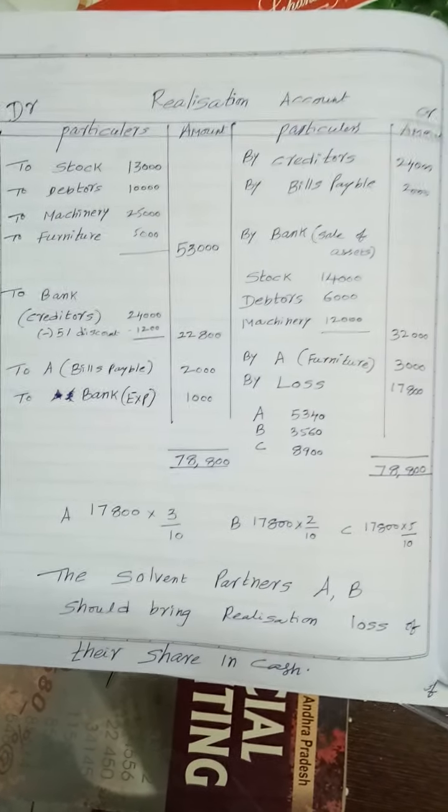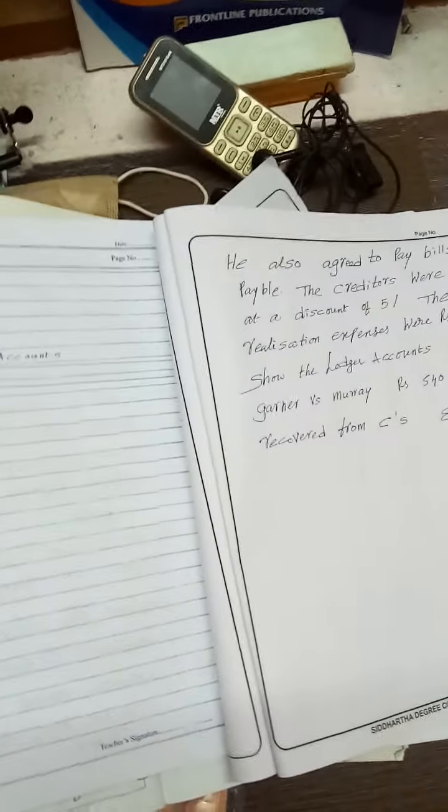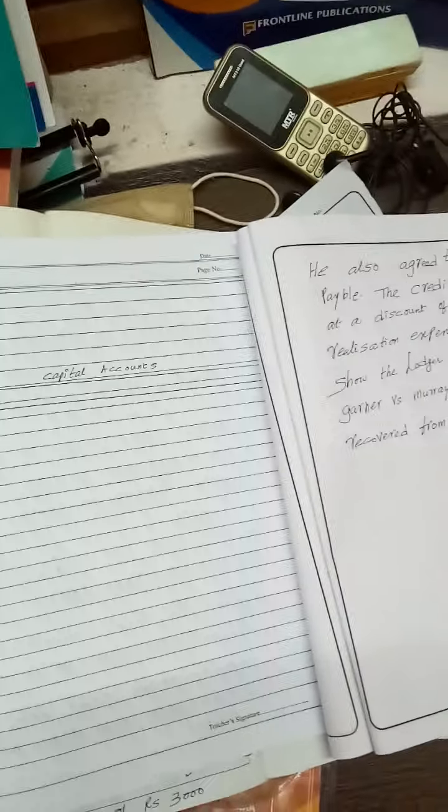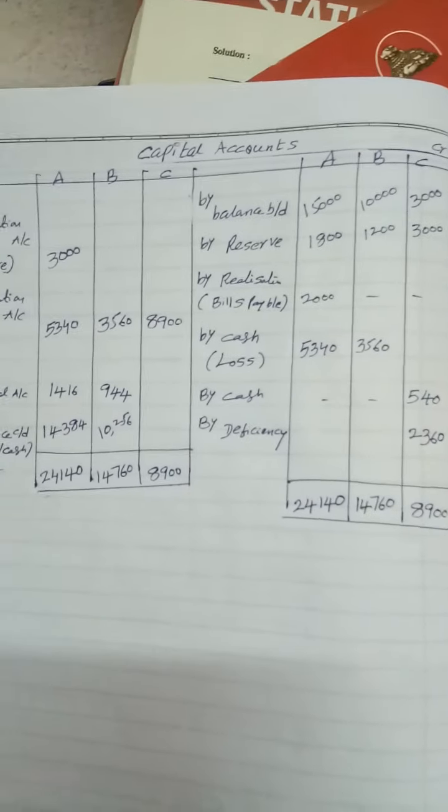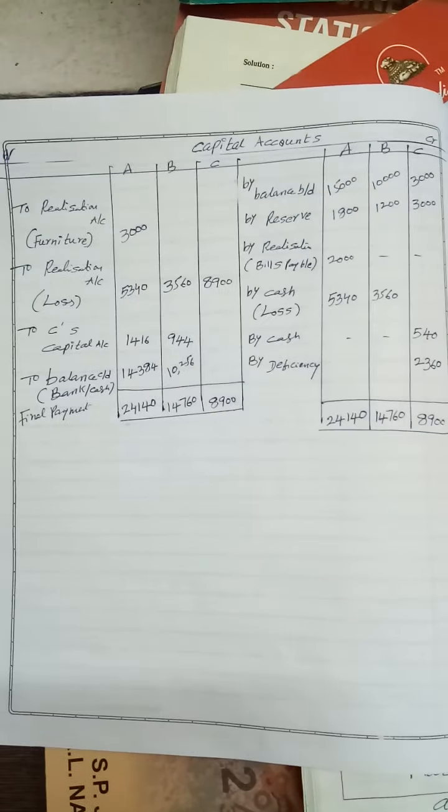In case of insolvency of a partner, according to the Garner versus Murray case, whatever deficiency amount is there in the insolvent partner's capital account should be borne by the solvent partners in their capital ratio. Here this is the deficiency, 2,360. This is borne by A and B in the capital ratio 3:2, 15,000 to 10,000. Then the cash account.